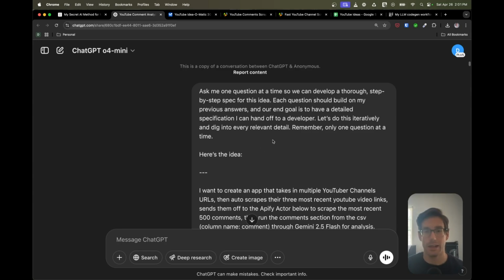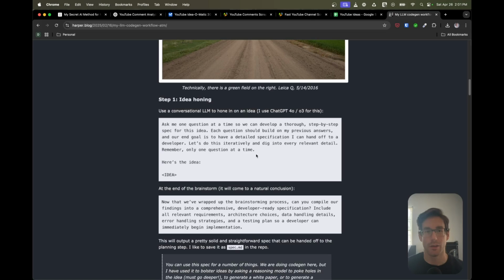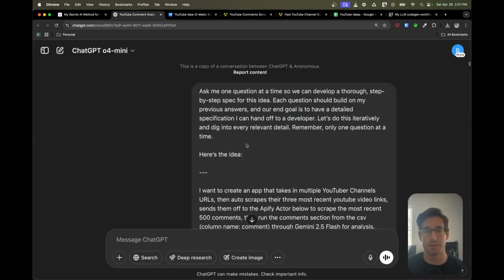Like I said, in the Harper blog that I mentioned here, we have very specific things we want to copy in. That is the constant that stays consistent throughout all of these, giving constraints to the AI when it writes these different pieces of documents. So I'll read this out. Ask me one question at a time so we can develop a thorough step-by-step spec for this idea. Each question should build on my previous answers, and our end goal is to have a detailed specification I can hand off to a developer. Let's do this iteratively and dig into every relevant detail. Remember, only one question at a time.